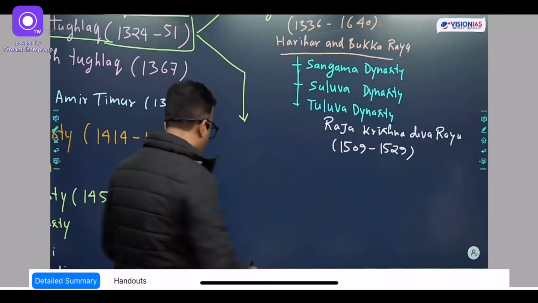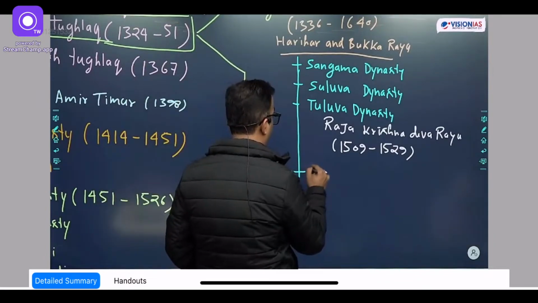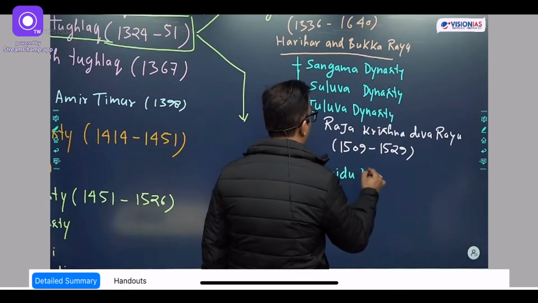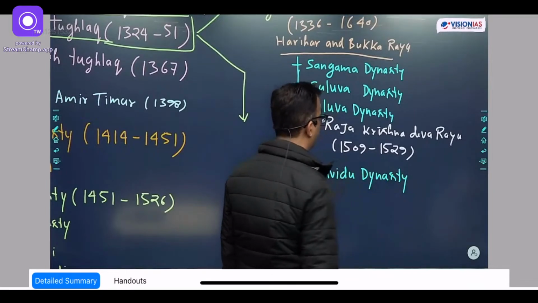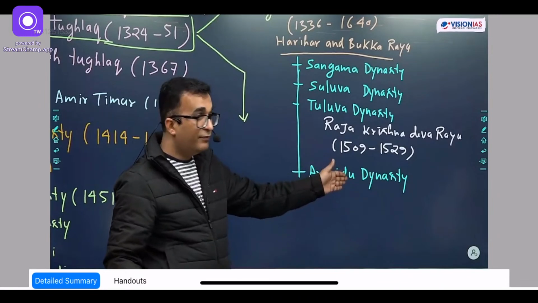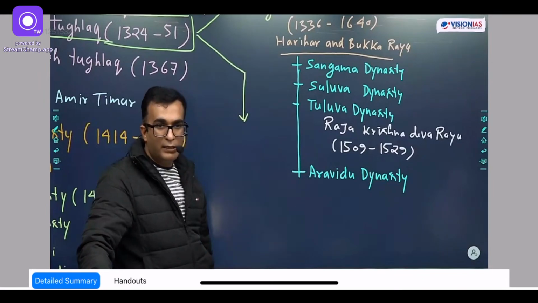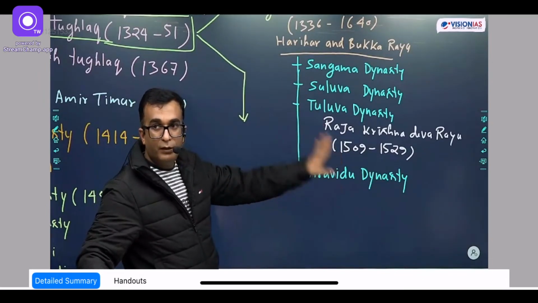And the last dynasty of this, Aravidu dynasty. This continued from 1565 to 1640, and complete decline in 1640. Okay? So this is the timeline of the Vijayanagar.